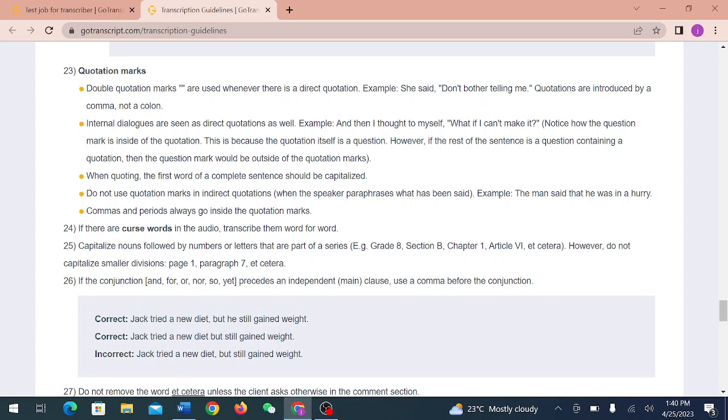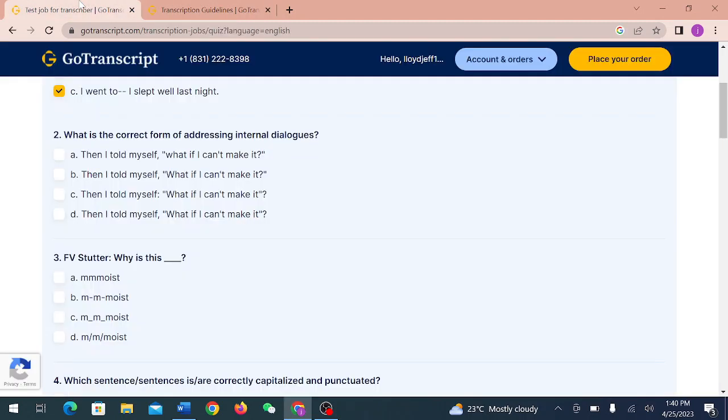Another example, internal dialogue is seen as direct quotation as well. For example, then I told myself, comma, opening quotation marks, what if I can't make it? Question mark, then closing.